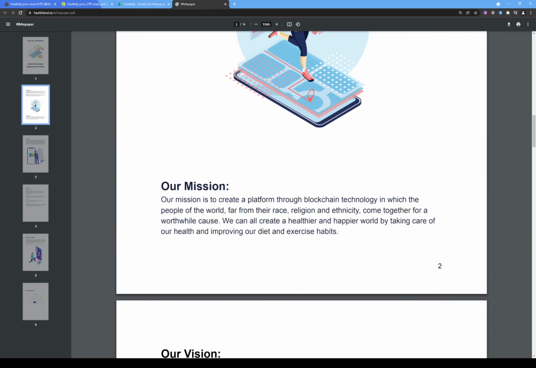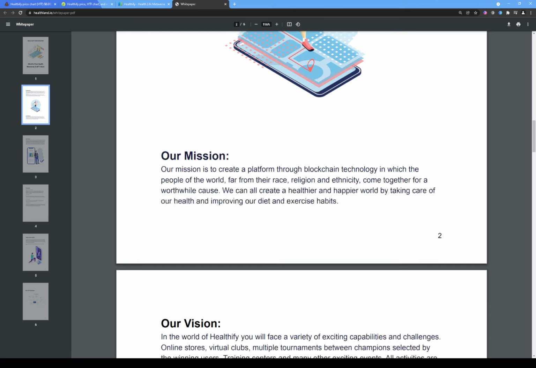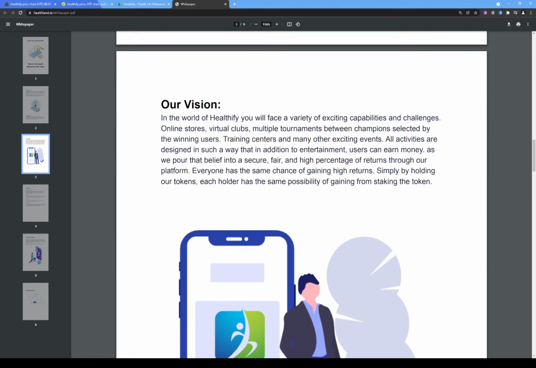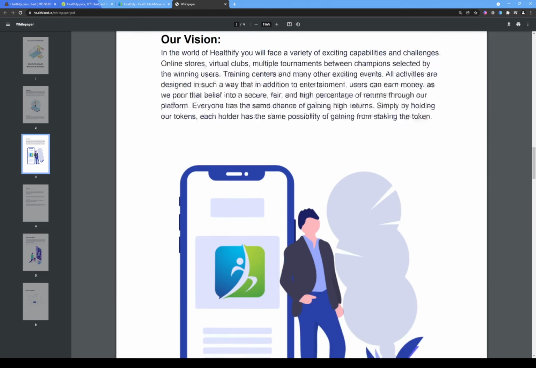Our mission is to create a platform through blockchain technology in which the people of the world, far from their race, religion, and ethnicity, come together for a worthwhile cause. We can all create a healthier and happier world by taking care of our health and improving our diet and exercise. Yes, that's true, but I need to see the utilities. So it says our vision: in the world of Healthify, you will face a variety of exciting capabilities and challenges. I think we just read something like that just now.